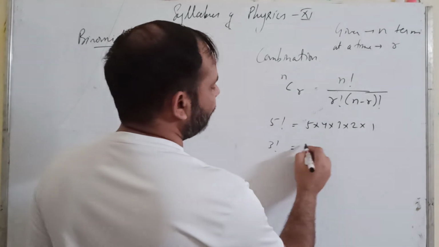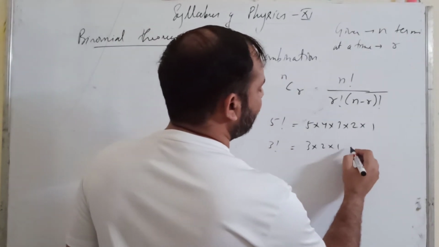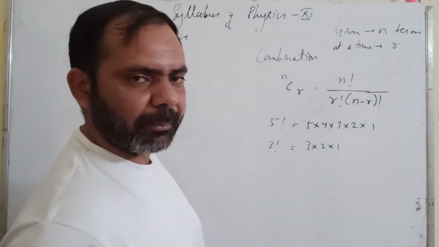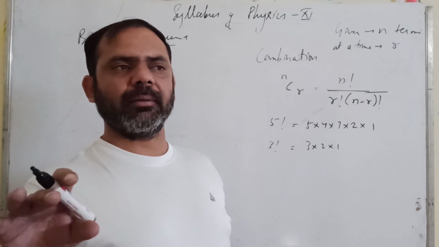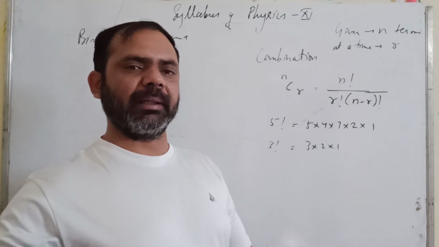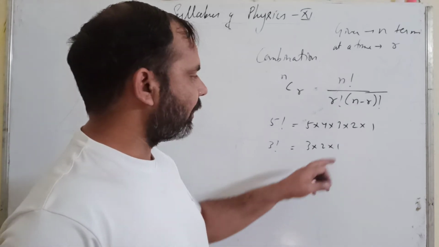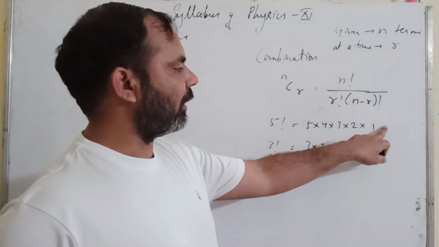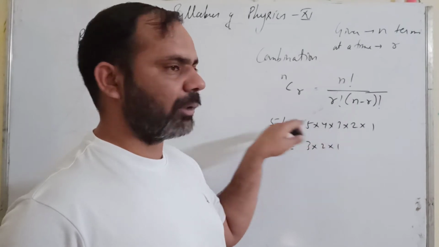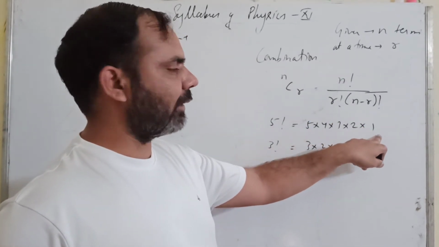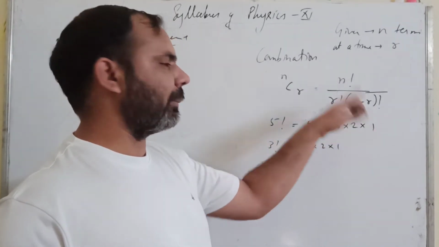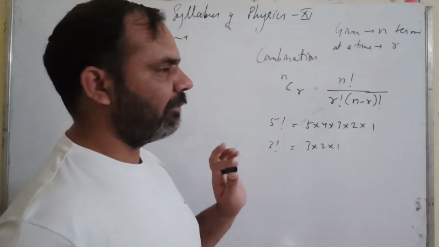If you have 3 factorial, then it is 3 into 2 into 1. Means you start from that number and go on multiplying the number with its predecessor until you reach the number 1. So this is the factorial.